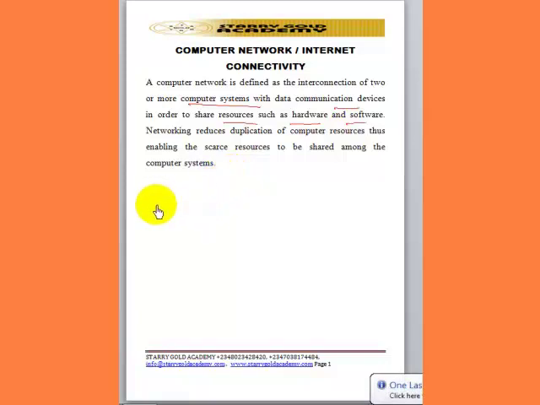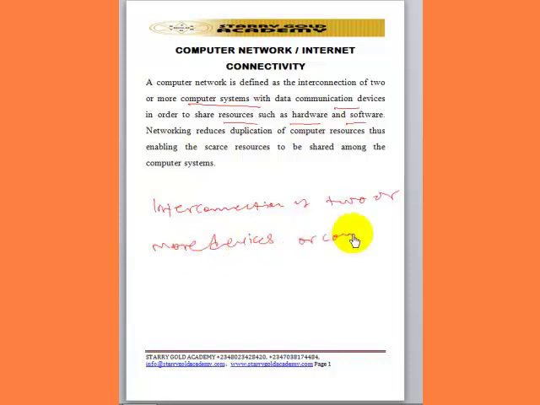So a computer network simply refers to the interconnection of two or more devices or computer systems with the aim of sharing resources and communicating effectively.